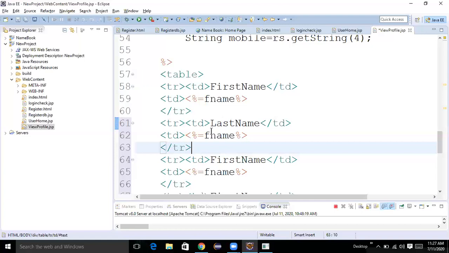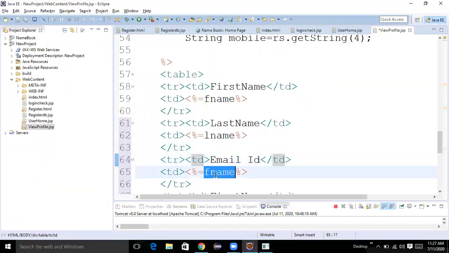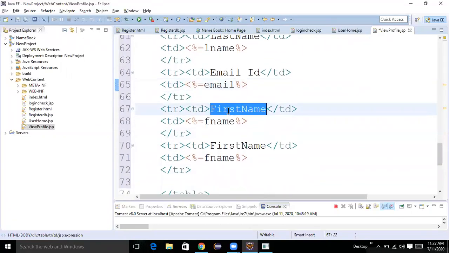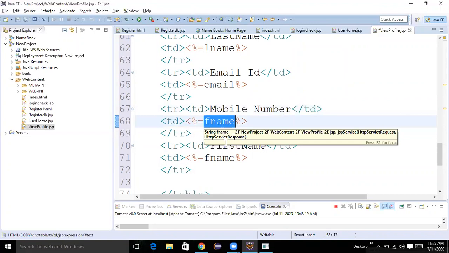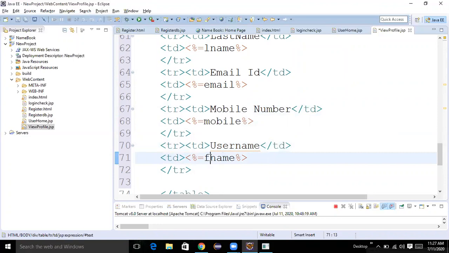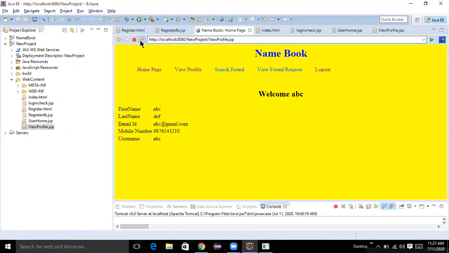Last name, assigned to lname, email ID, email, mobile number. Here we assign to mobile, username, so uname. Yes, we are getting everything.